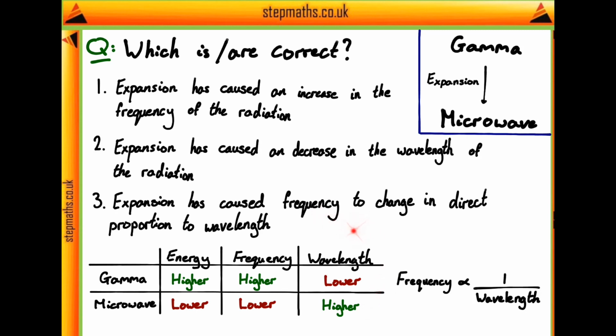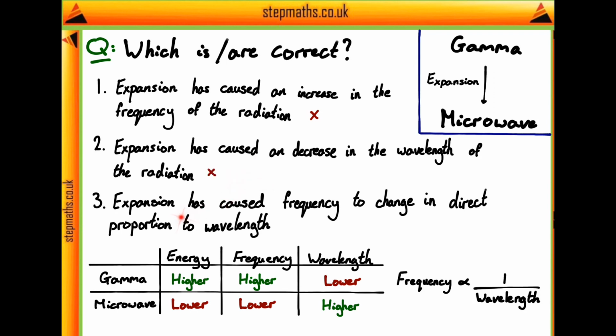Now with all this information, we can go back to our statements and think about which are going to be correct and which are going to be false. Looking at our first statement, that the expansion has caused an increase in the frequency of the radiation. We've gone from gamma to microwave radiation, so the frequency has gone from some higher frequency to a lower frequency. So no, this is going to be false. The inverse of what it says is true. Statement 2 says the expansion has caused a decrease in the wavelength of the radiation. We've gone from gamma to microwave, so the wavelength has gone from a lower wavelength to a higher wavelength. So again, this statement is also going to be false.